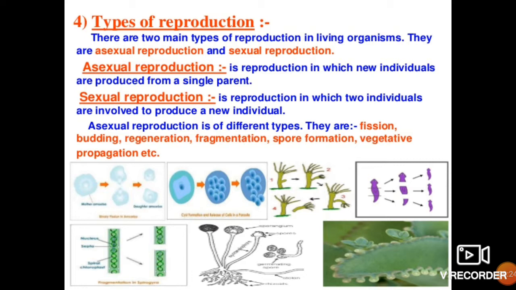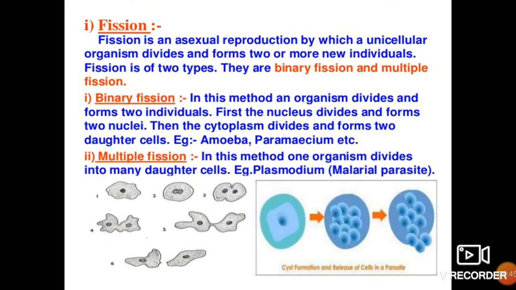Then planaria, whose mode of reproduction is regeneration. Now fragmentation you will see in Spirogyra. Now spore formation in fungus, that is Rhizopus. Vegetative propagation in this Bryophyllum leaf. Now let us move to the next slide.